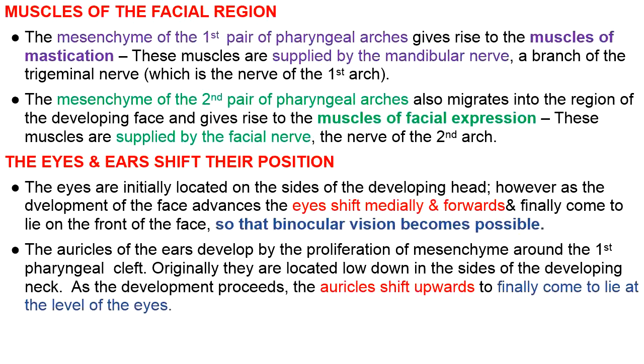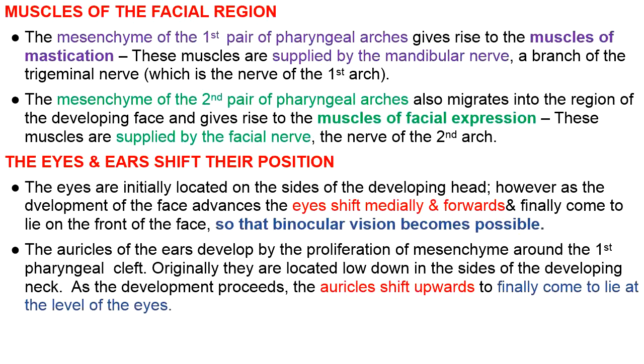The eyes shift their position and ears also shift their position. Eyes move forward and medially to come to lie on the front of the face, so that binocular vision becomes possible, and the auricles and the external ears move upward to finally come to lie at the level of eyes on the side of the face.